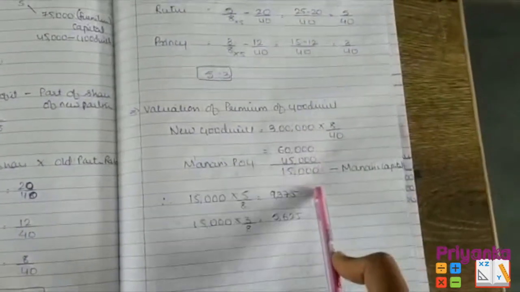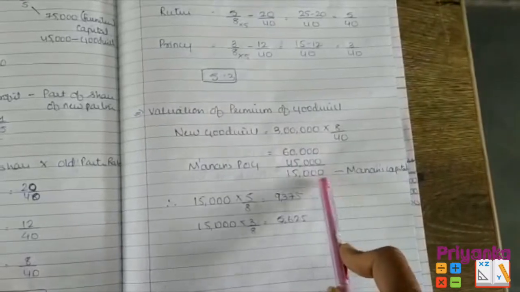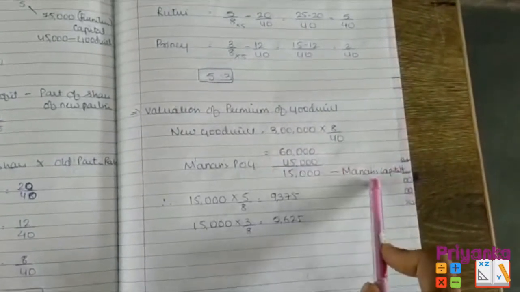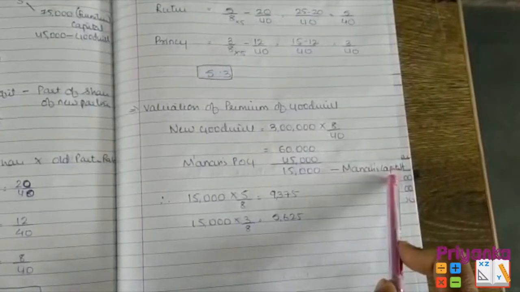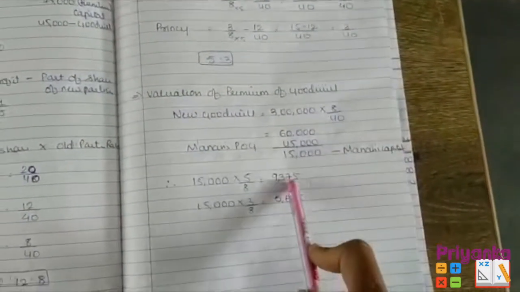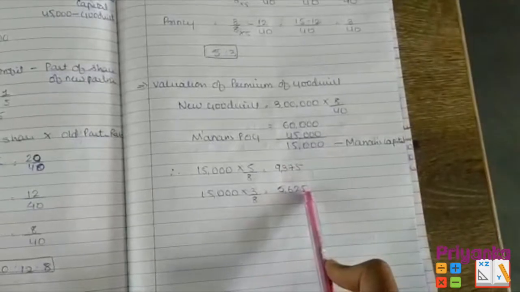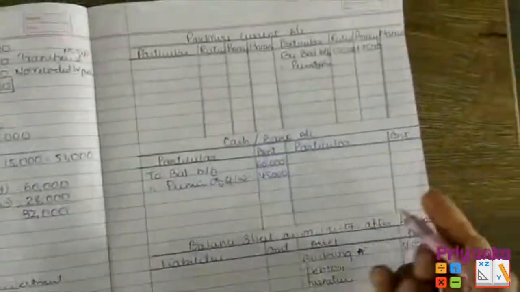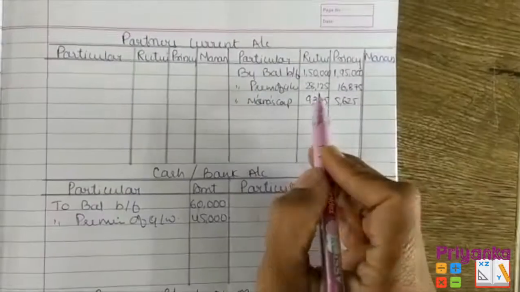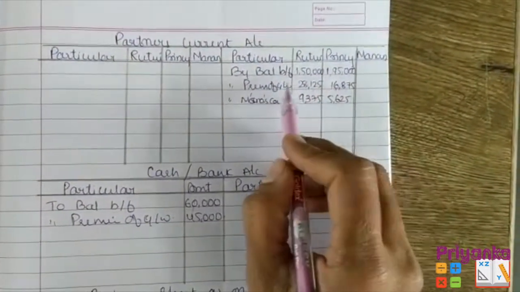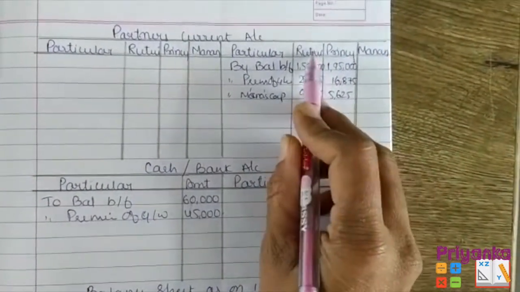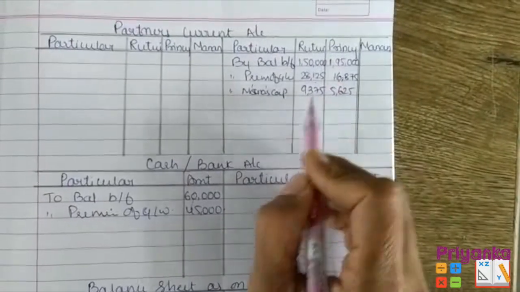I subtract to get the remaining amount, that is 15,000, which Manan is going to give to the sacrificing partners from his capital. That is the amount I have already calculated, 9,375 and 5,625. So first we'll give the premium of goodwill, that is 45,000, to the partners. I wrote the sacrificing ratio of the premium of goodwill, that is 45,000, distributed between the old partners in the sacrifice ratio.